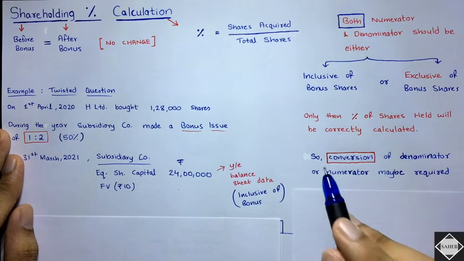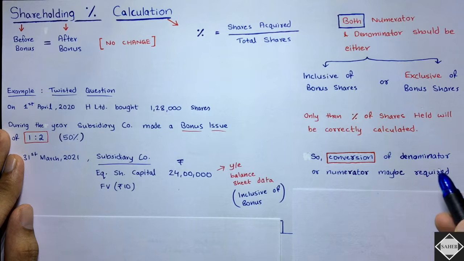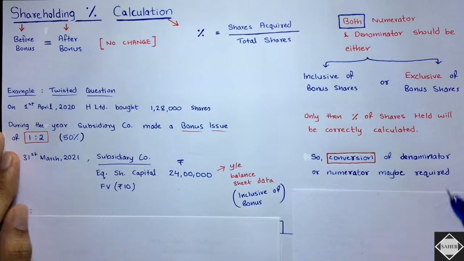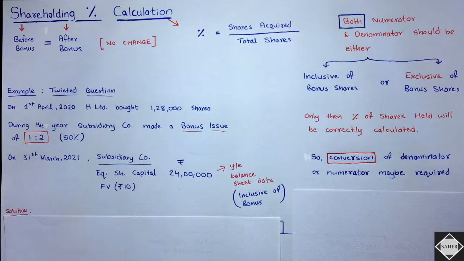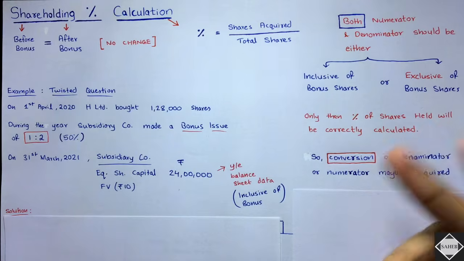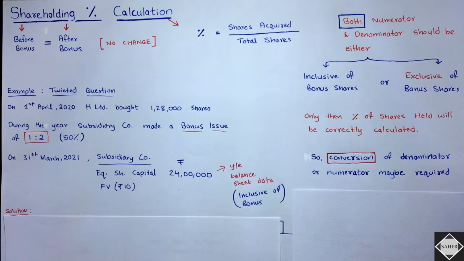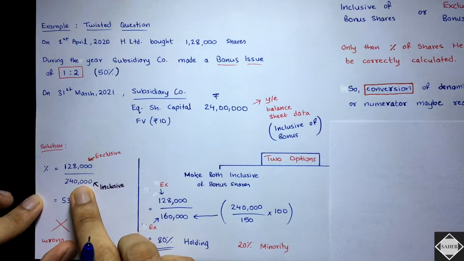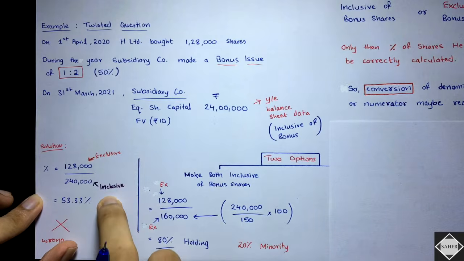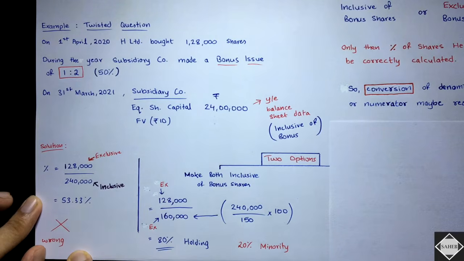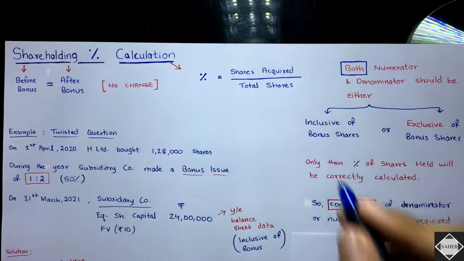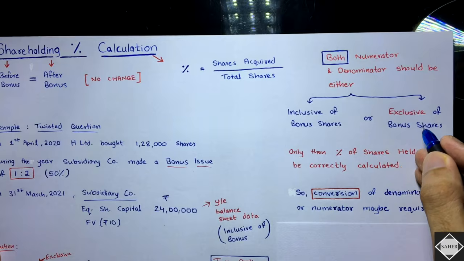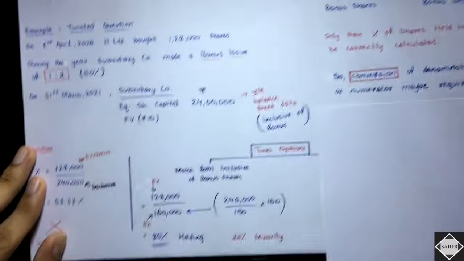So what we have to do is convert either the denominator or the numerator, whatever you want. You can do both as inclusive or both as exclusive also. It's up to you. So the wrong solution would be 1,28,000 divided by 2,40,000 shares. If you do this, one is exclusive, one is inclusive, it will be wrong. You have two options. Either make both inclusive or both exclusive and then calculate, and you will get the correct percentage.